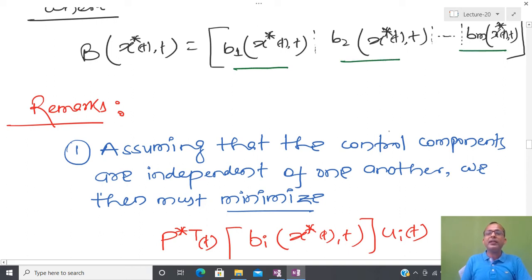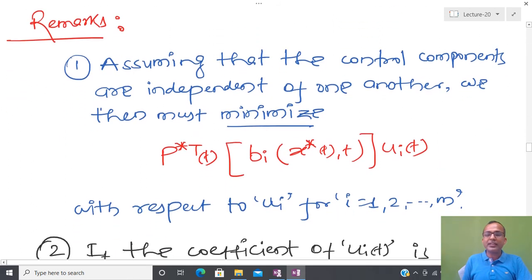Now what is our assumption? Because we are talking about the time optimal control problem, and we have just seen that whenever we talk about time optimal control, I have to apply the maximum value or the minimum value. So we have to play with the extreme limits, and due to that reason this kind of thing comes into the picture.